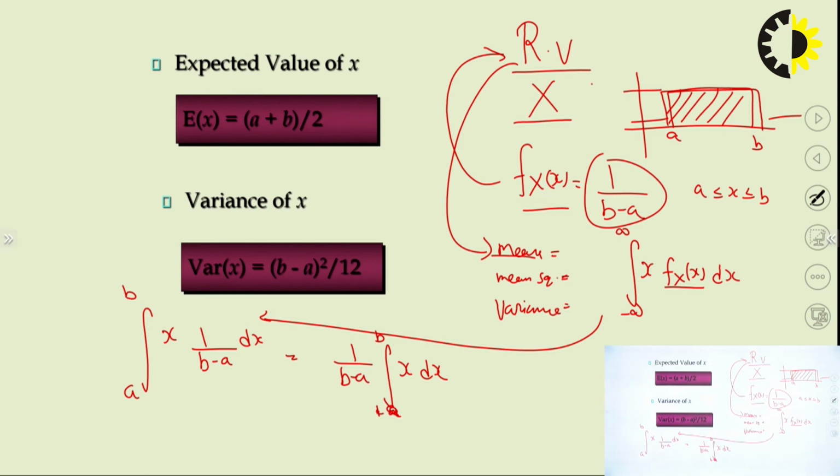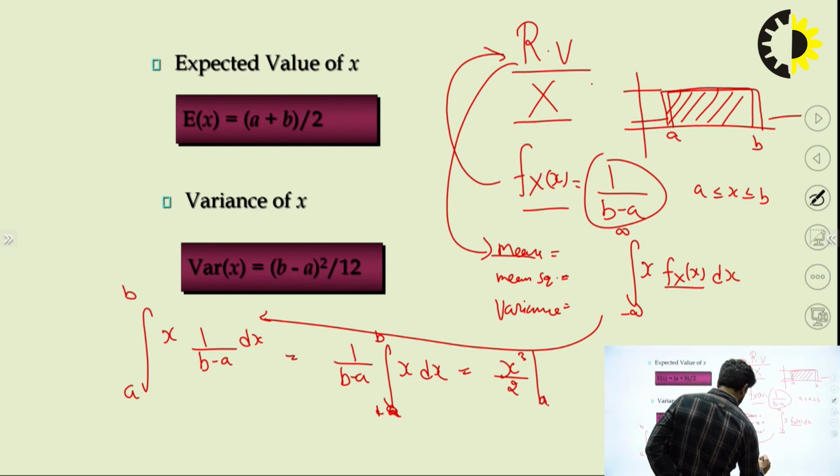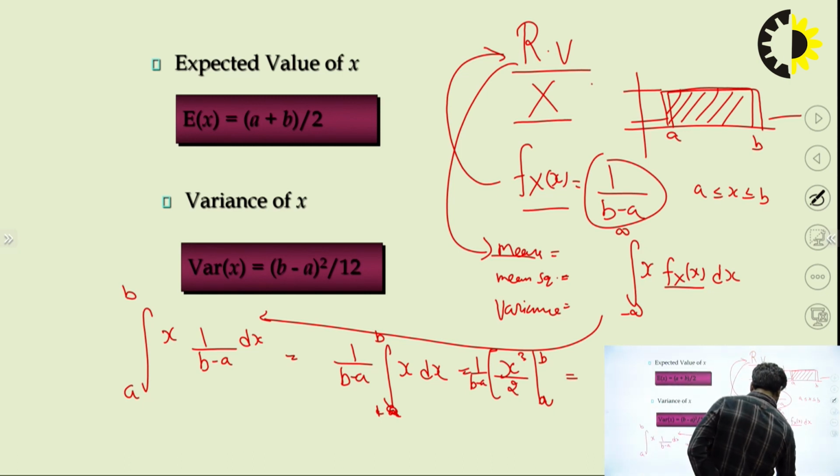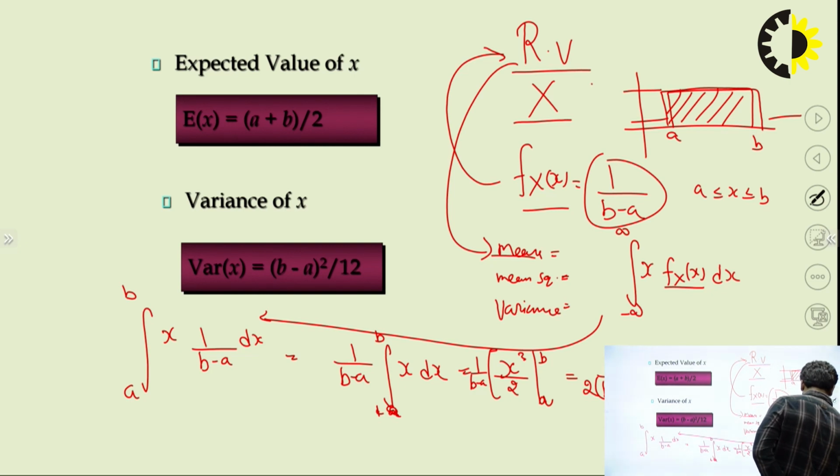1 upon b minus a will come out of the integration because it's a constant quantity, and you can solve this. It is x square by 2 from a to b, times 1 upon b minus a, that is b square minus a square, which is b minus a times a plus b.